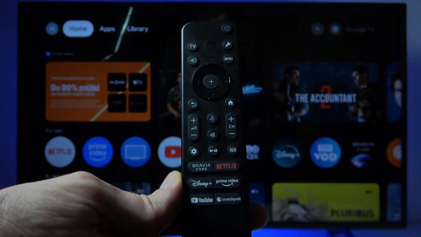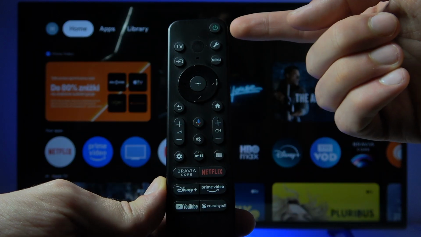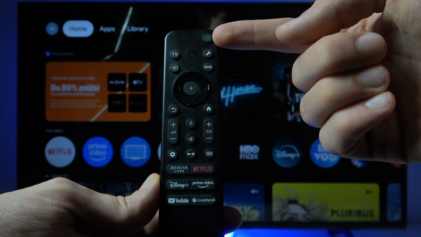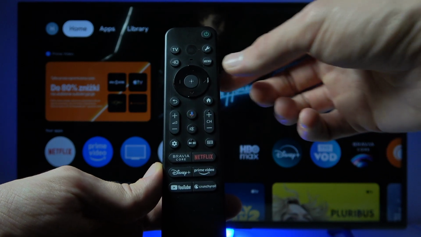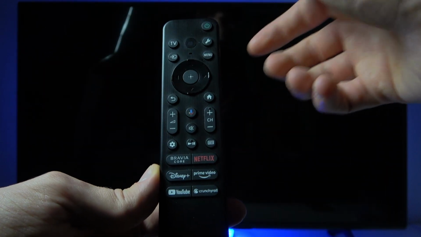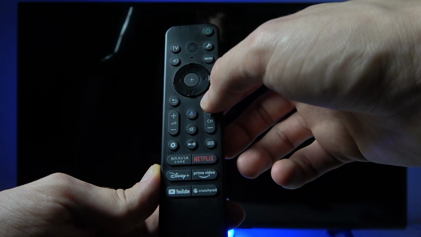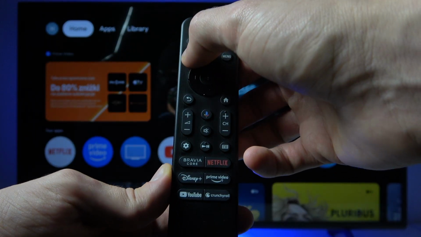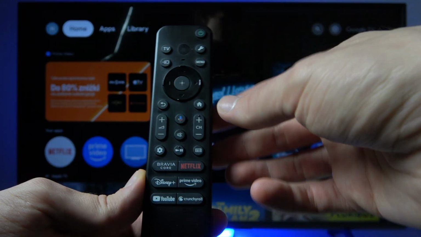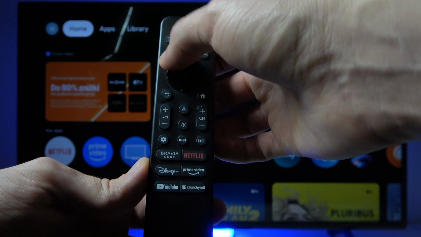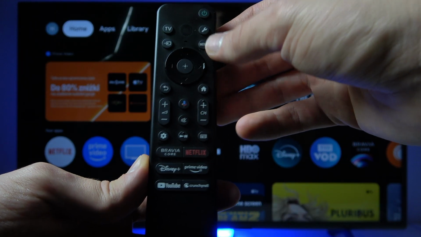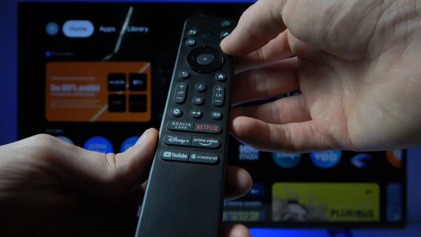It's much simpler than the other one, and the purpose of the buttons on it are first the power button, of course, to turn your TV on and off, the quick settings button to open your TV settings, the TV button to switch to the TV source if you have it set up, next the source input button to change the source input. So if you want to, for example, switch to your PS5 or your other gaming console, the menu button to open your TV's menu.